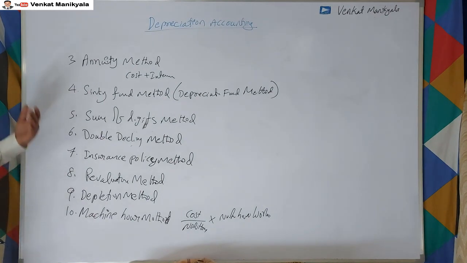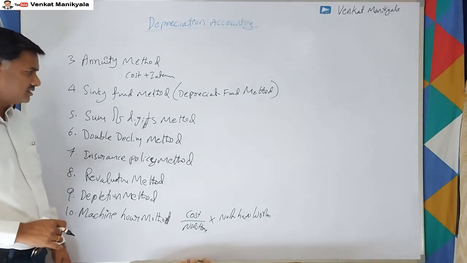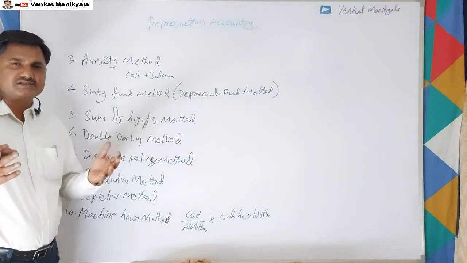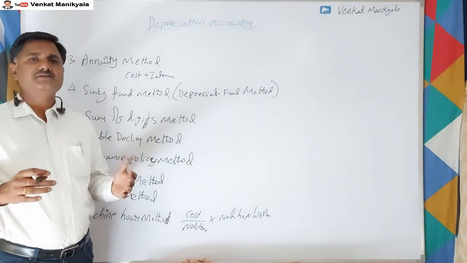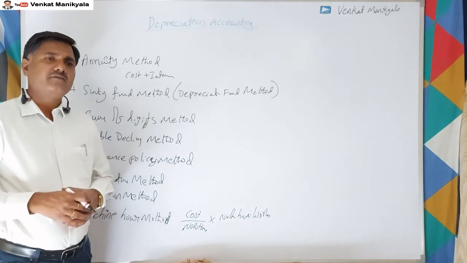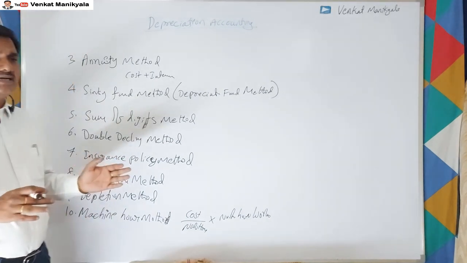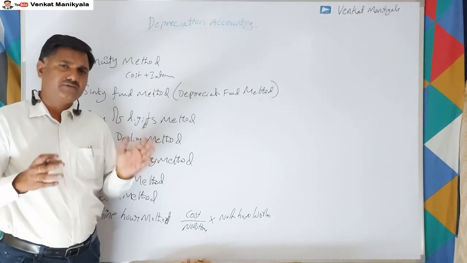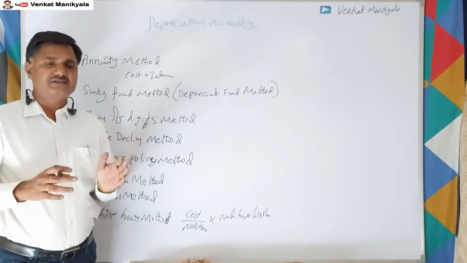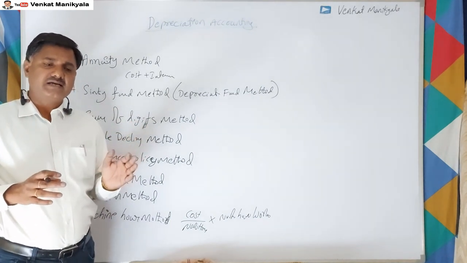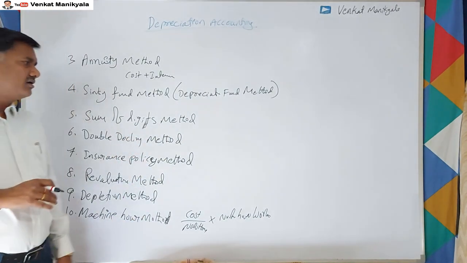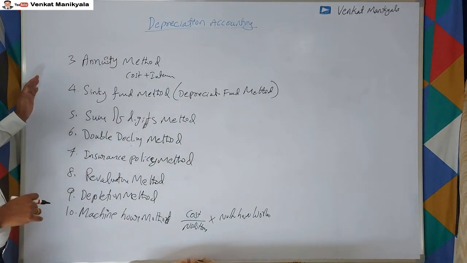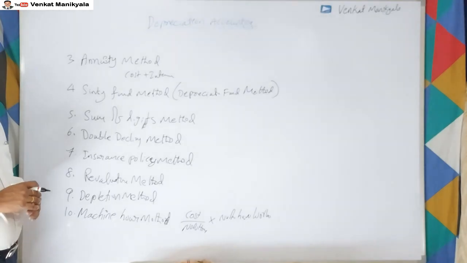These are all the top 10 methods we are discussing. So I will do certain problems in the next video for the straight line method and written down value method in one video, and annuity method and sinking fund method in another video, right? The remaining we will do later, right?